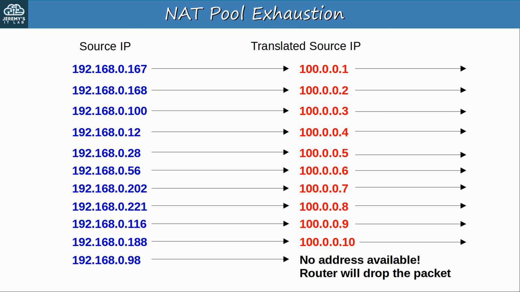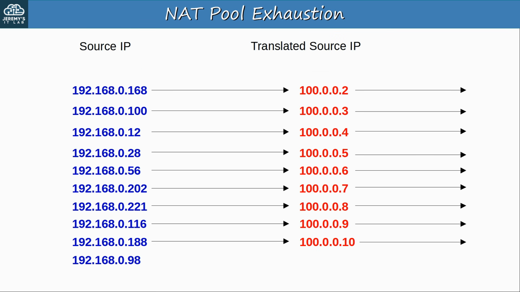But perhaps 192.168.0.167 stops communicating over the internet. After some time, its dynamic translation is removed. If 192.168.0.98 tries to send that traffic again, the 100.0.0.1 address is now available and it can reach the internet.